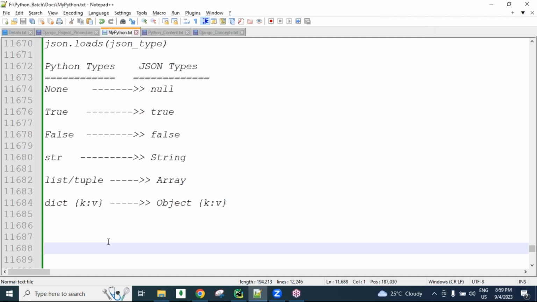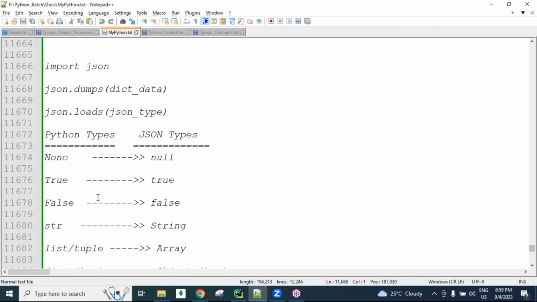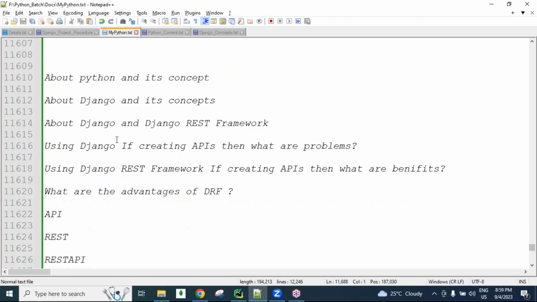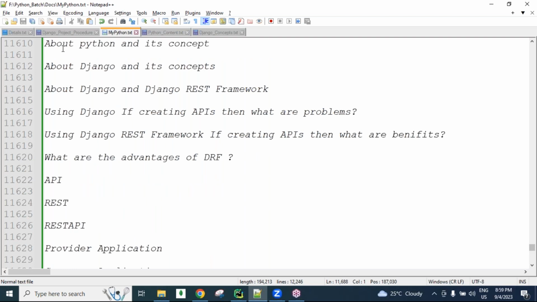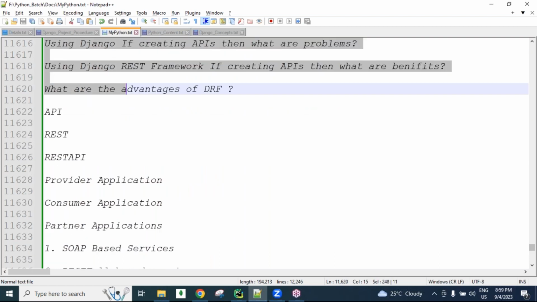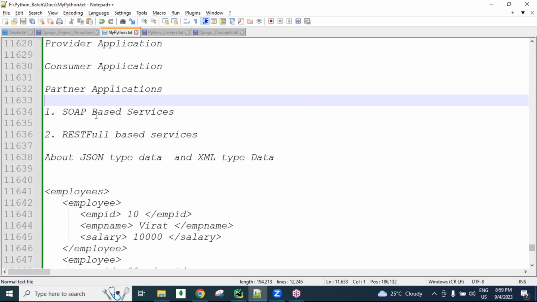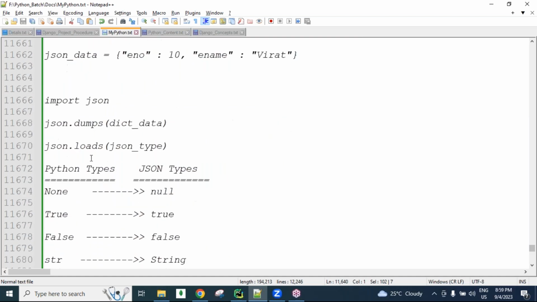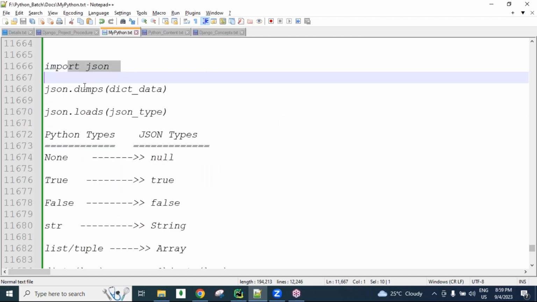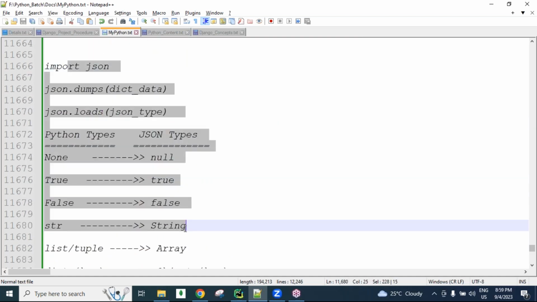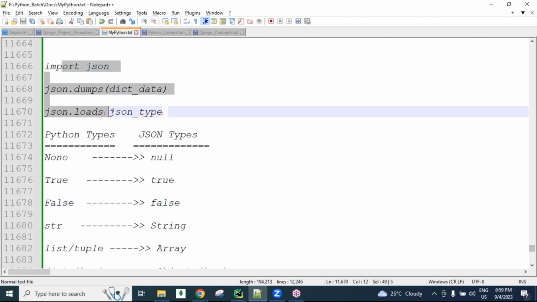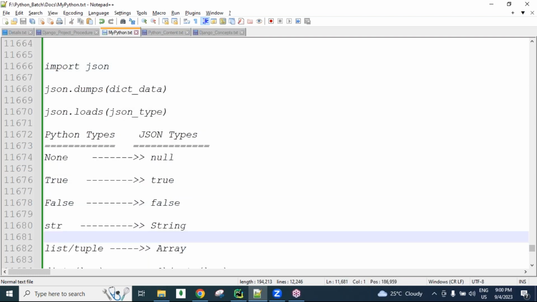Okay, so today, guys, all these terminologies are explained. So now the installation of the Django REST framework we will discuss. All things are being completed for your seniors also, guys. And this JSON related topic is not yet completed. So much subject is there, guys. JSON related, I'll show you coding-wise practically.